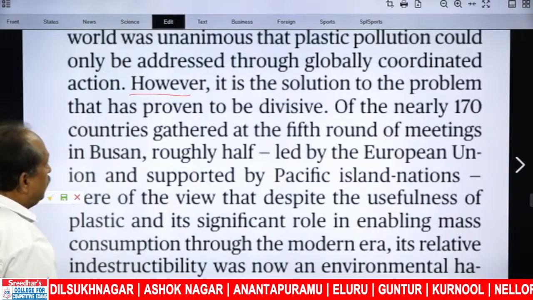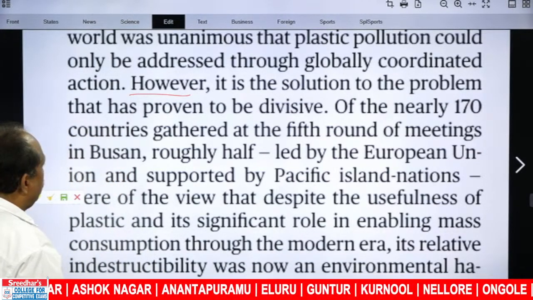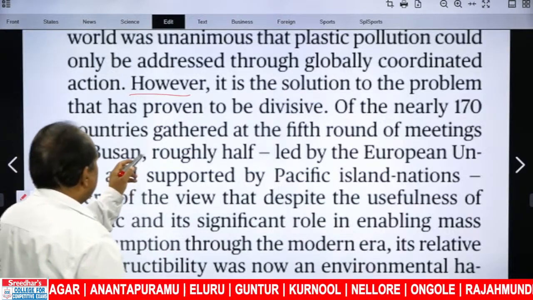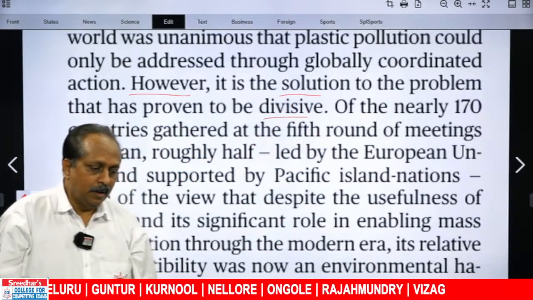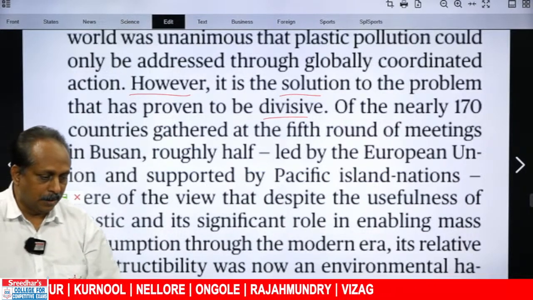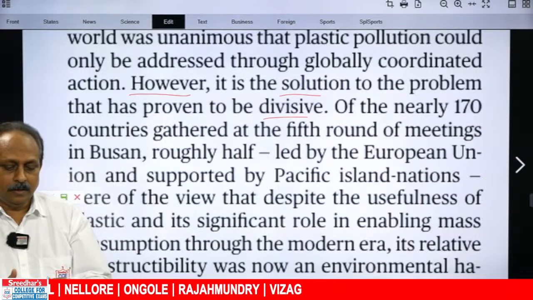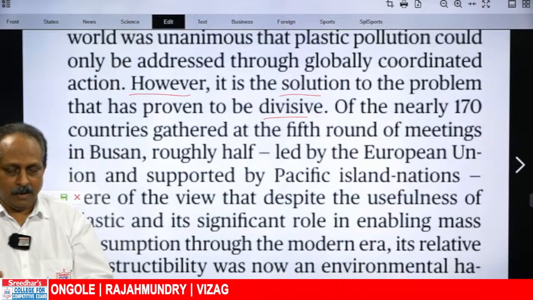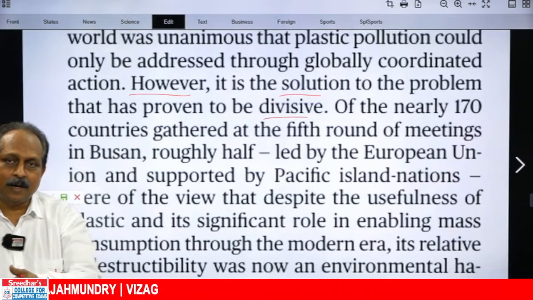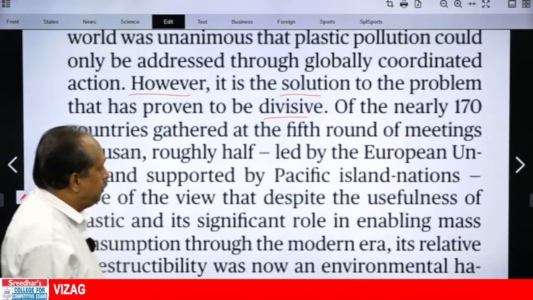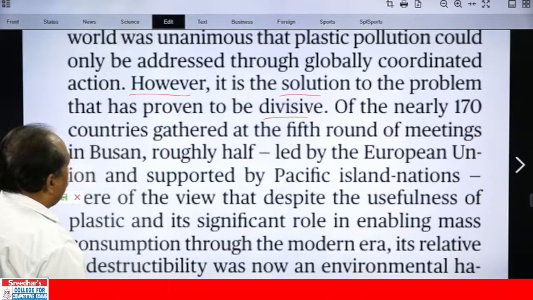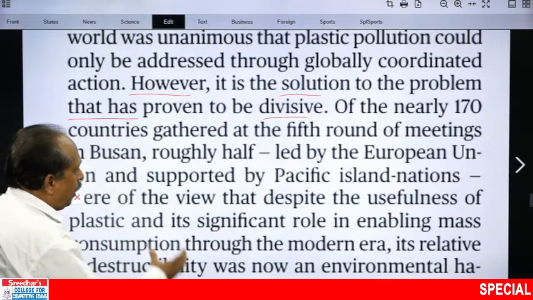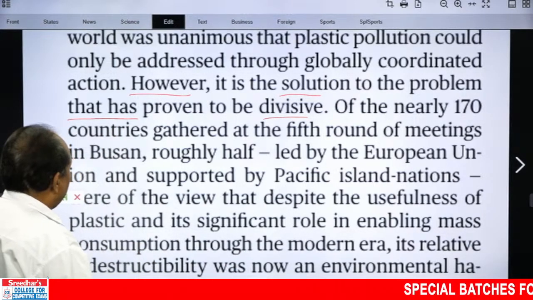However, it is a solution to the problem that has proven to be divisive. The solution has been divisive. Means what? They did not unanimously elect. Good, right combination. Means what? Some countries said something, other countries must have opposed, or they said something else. Division, divisive, not one and the same. Divisive means they got divided. Some countries on this side, some countries on the other side.